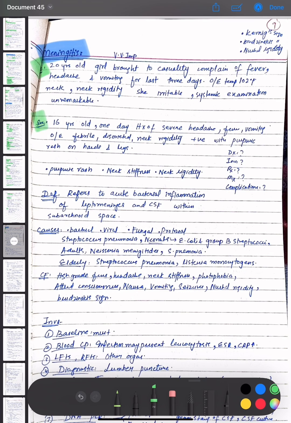Another scenario for meningitis: a 16 year old with 1 day history of severe headache, fever, and vomiting. On examination, she is febrile, disoriented, neck rigidity is positive, with purpuric rash on hands and legs.